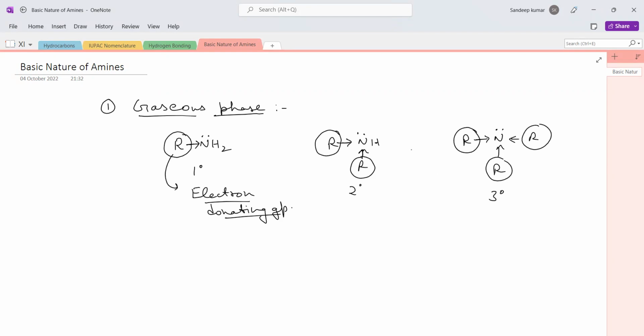So we can say that in the gaseous phase, tertiary amine is a stronger base as compared to secondary amine, and secondary amine is a stronger base as compared to primary amine.